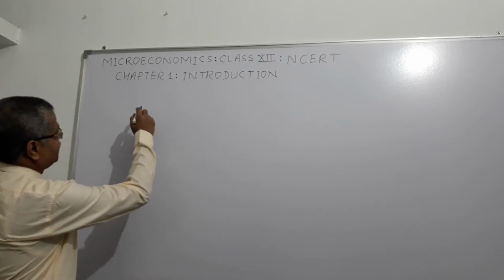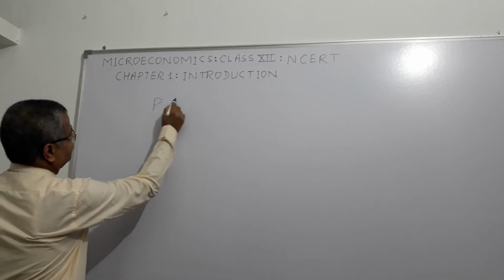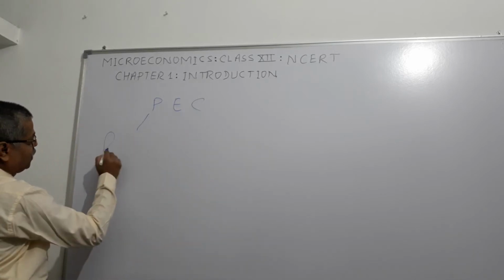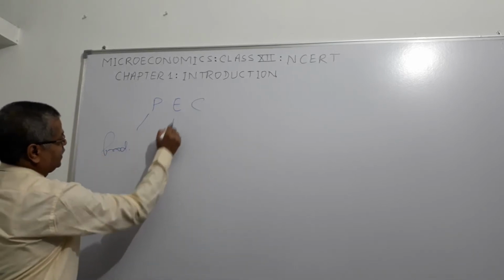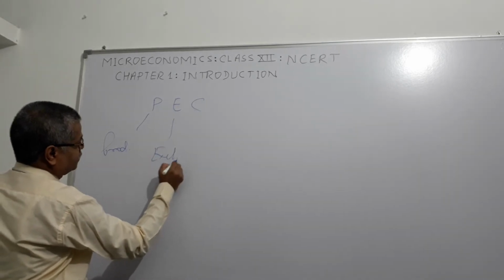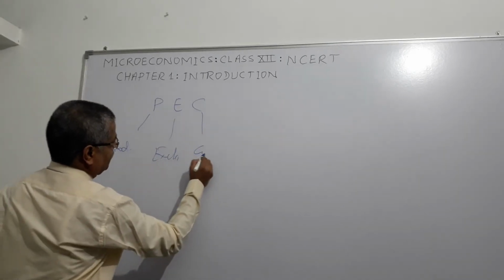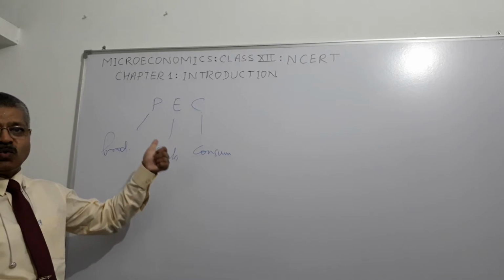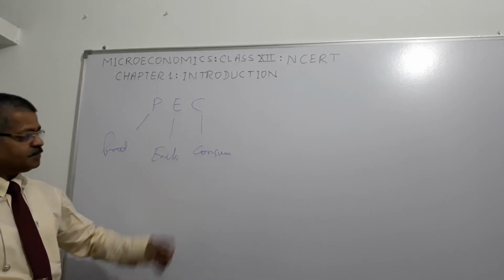If you remember these three alphabets, PEC: production, exchange and consumption. These are the three basic activities which continuously keep on going in the society, right?